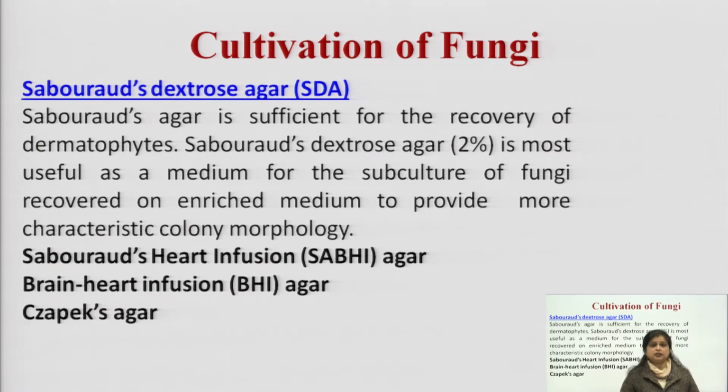In this lecture we have to note the main differences: the nutrient media required for the cultivation of fungi, the environmental conditions required for fungi which differ from those of bacteria, and how to incubate and cultivate fungi in the lab.